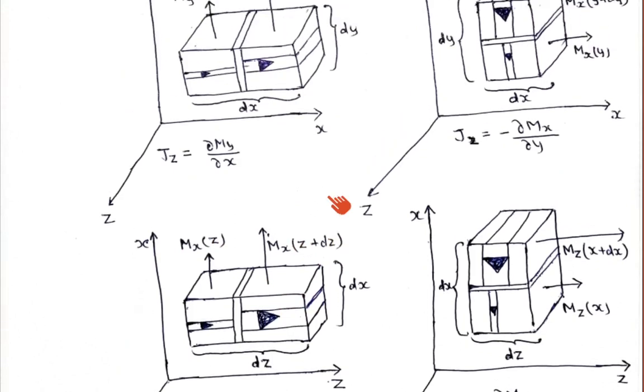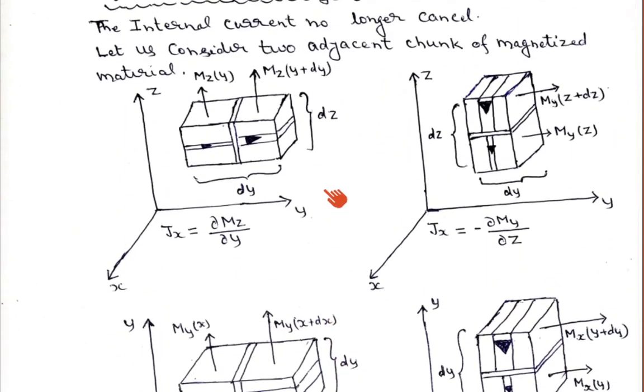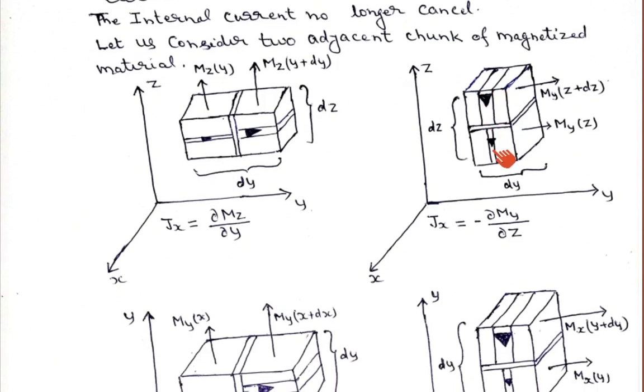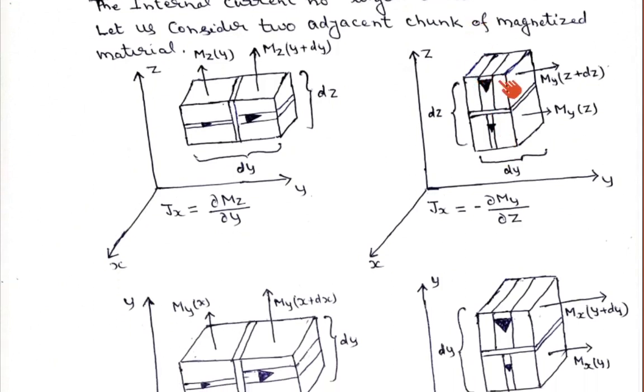If you see here, I have shown the arrows of magnetization with different lengths. This shows that this magnetization has a larger magnitude than that magnetization. Similarly, I have shown the symbol of current thicker, which means this current has a larger magnitude than this current. Obviously, if the current has a larger magnitude, then the magnetization will also have a larger magnitude.